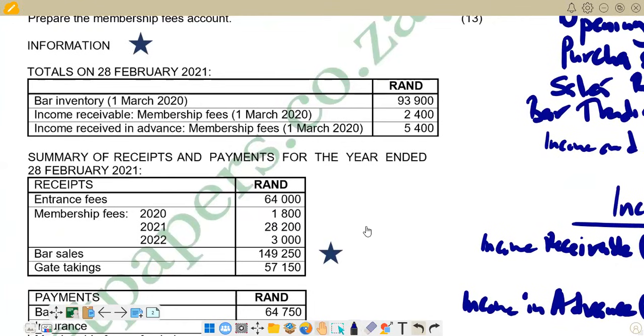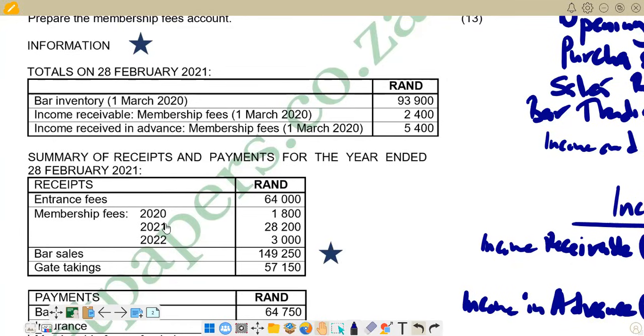Right, if you come here now, we have entered these balances at the beginning. So we go to the summary of receipts and payments. We have got entrance fees of 64,000. Those entrance fees, we are not supposed to enter them there. We go to membership fees. So these are the amounts that we have received. So double entry for these membership fees is that we are receiving these membership fees. So we are debiting bank and we are crediting the membership fees account. Remember, all income accounts should be credited with the amount that is received. So debit the bank and credit membership fees account.